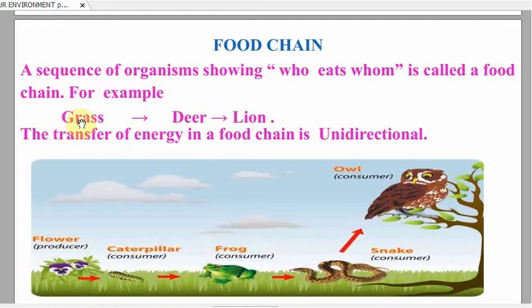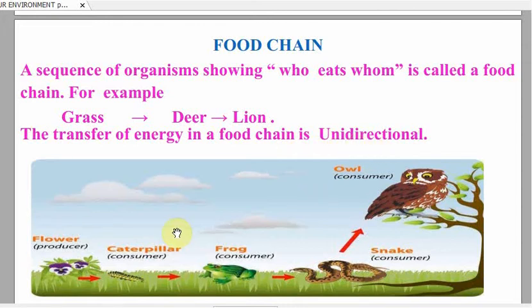Now every food chain begins with a producer because they are the source of food. And the transfer of energy in a food chain is always unidirectional. It means it is always in a single direction only.